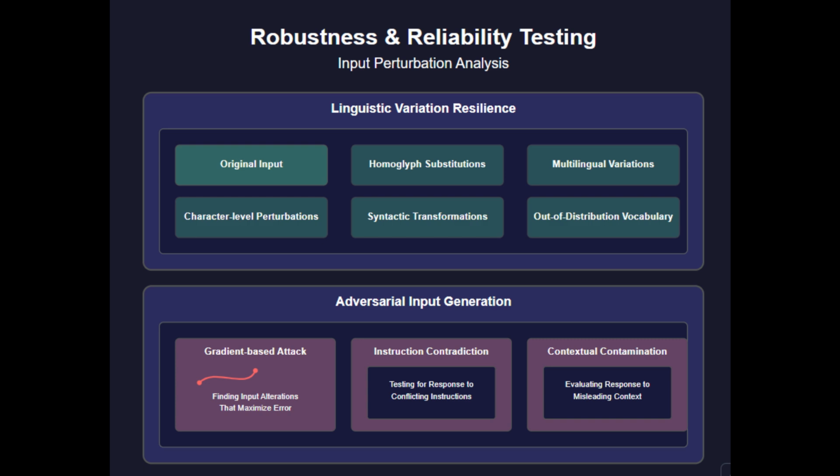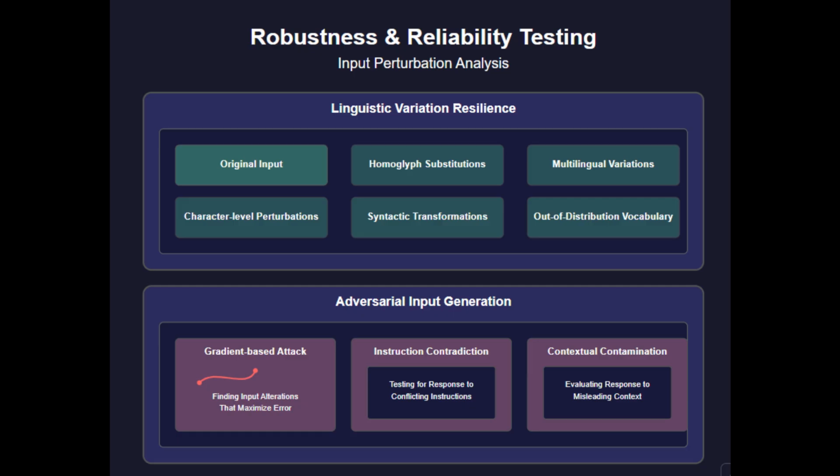Syntactic transformation matrices apply controlled variations to input structure while preserving meaning. By measuring invariance across these transformations, we gain insight into a model's linguistic robustness beyond vocabulary recognition. Multilingual performance degradation is another critical dimension. We quantify how capabilities drop across languages, revealing whether models truly possess language-agnostic understanding or merely excel in high-resource languages like English.